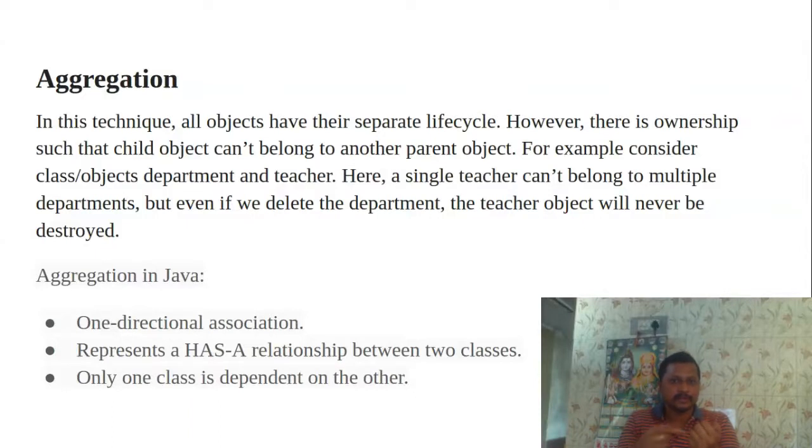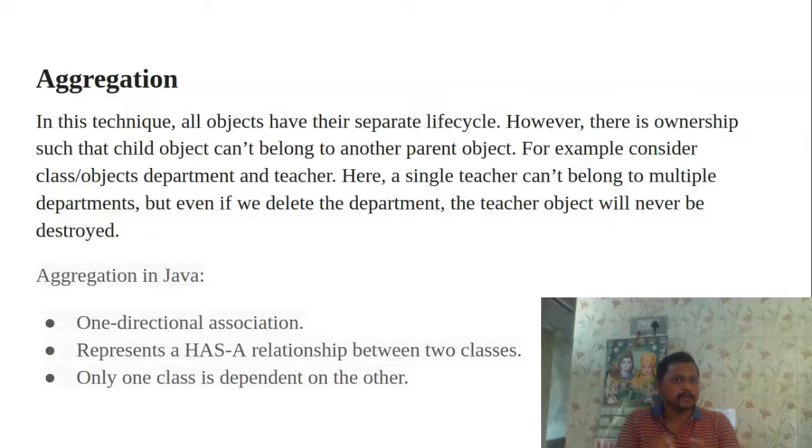If I want a department by teacher, I will acquire the relationship between them, a one directional association with the has a relationship, and I will get the department by the teachers. If I delete the department, the teacher information, the teacher object or property, I won't destroy. That needs to be maintained.